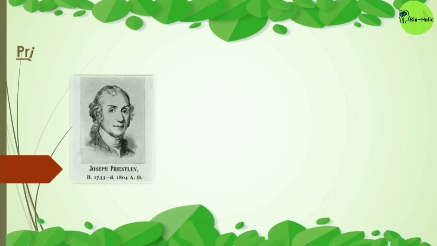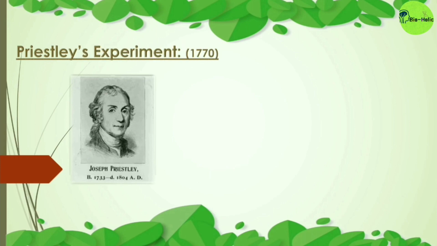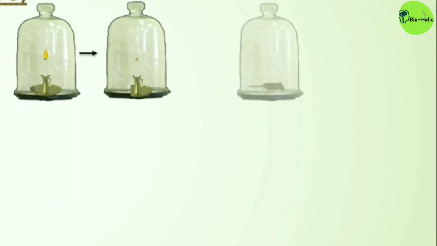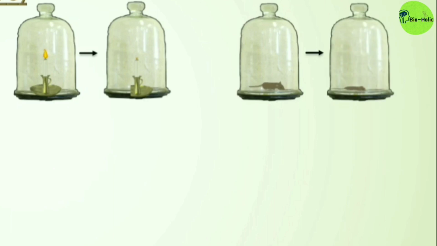At first, let's learn Priestley's experiment, which was done in the year 1770. Priestley took a bell jar and put a lighted candle inside it. But after some time, he found that the candle was extinguished. Again, he put a mouse in another bell jar. Surprisingly, the mouse also died after some time.